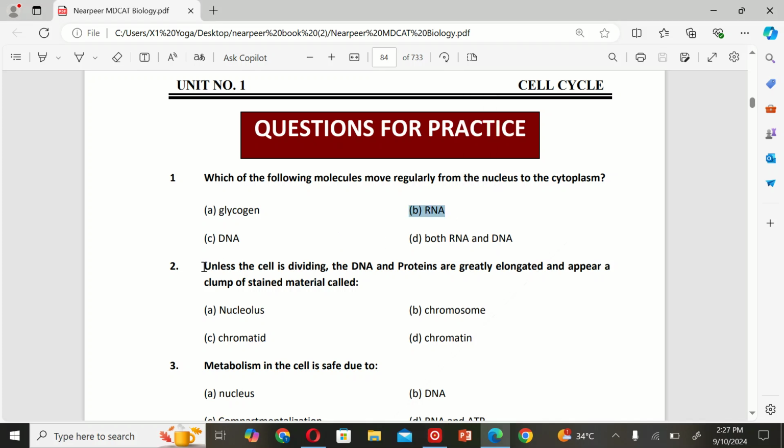नेक्स्ट जो हमारे पास एमसीक्यूज है वो है, Unless the cell is dividing, the DNA and proteins are greatly elongated and appear as a clump of strand material called A. nucleolus, B. chromosome, C. chromatid, and D. chromatin. So the correct option is D.